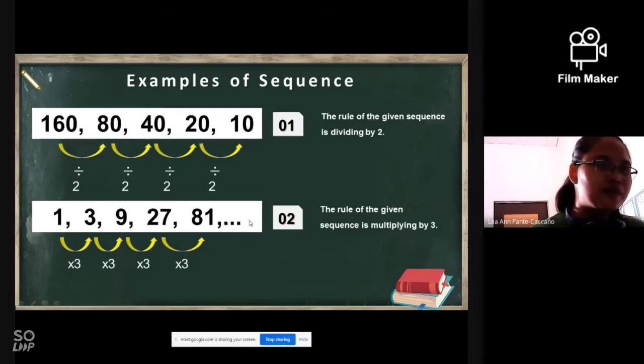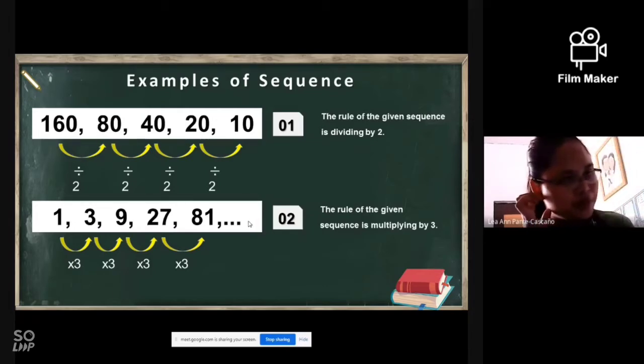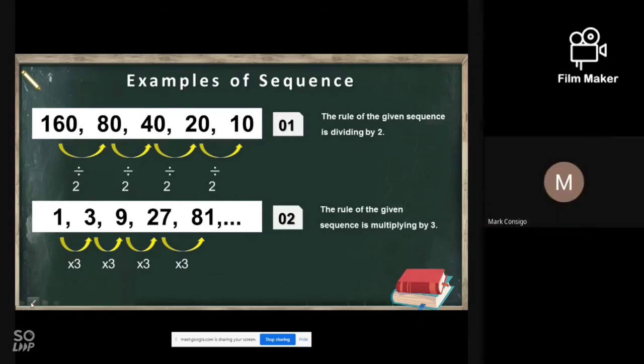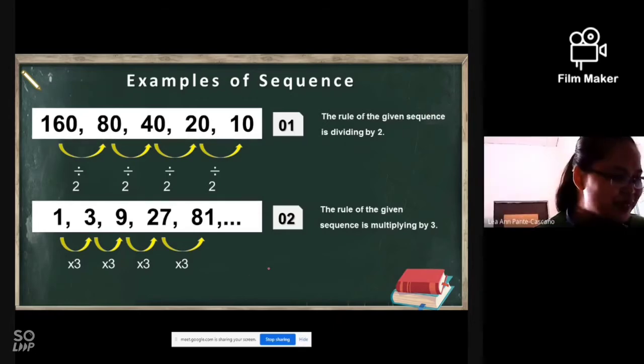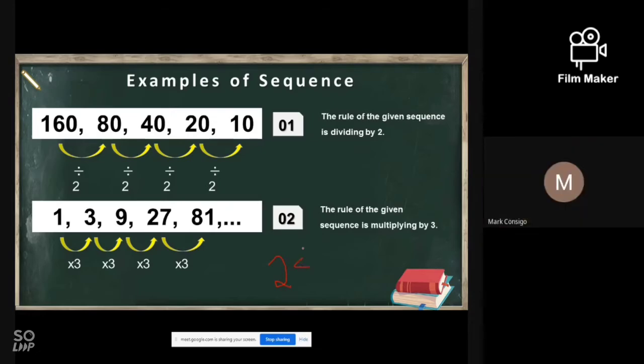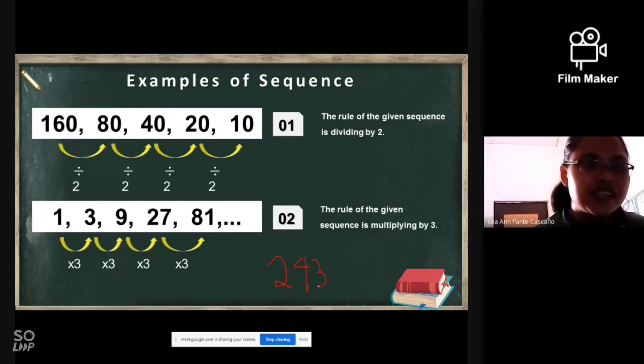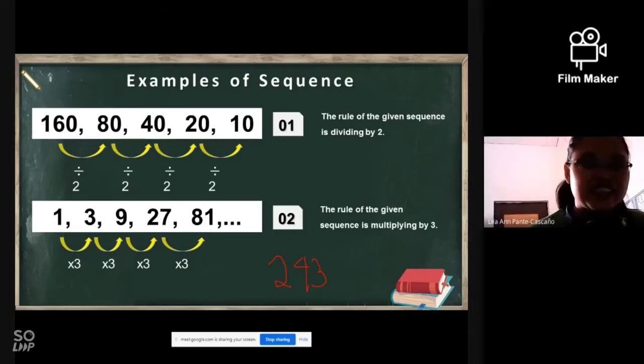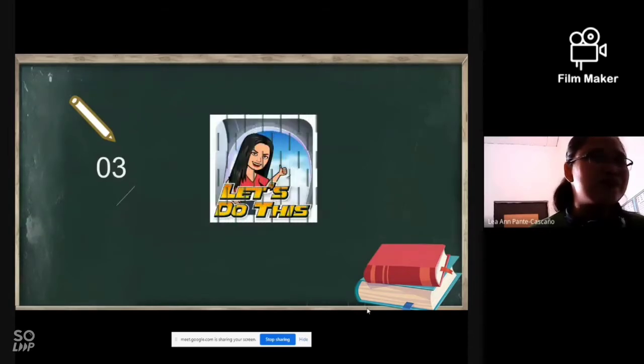What is the next term for number 2? 81 times 3. Let's count who is fastest. 243, ma'am. Very good. The answer is 243. Jana got the correct answer.